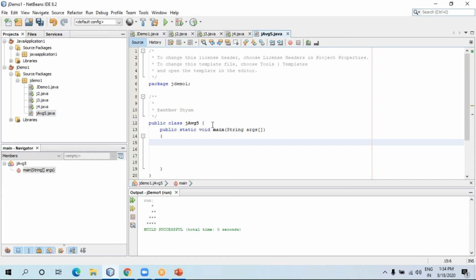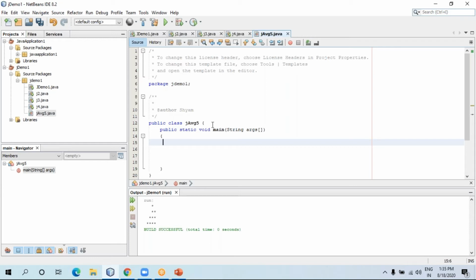First of all, I need to store something. Like the temperature of the first day is 30, the next day is 40, the third day is again 30, the fourth day again 35 or something like that. Right now I'm just storing normal integer values, without a point. I don't want to store 33.5 or 36.9. We are just storing whole numbers. So how to store it, where to store it, and what to do for that?